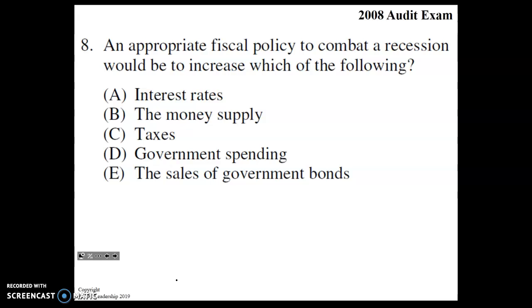Without knowing anything about these other things like interest rates, if you increase interest rates, people will invest less. That's not going to stop a recession. If you increase the money supply, that couldn't necessarily combat recession. It would just mean that there's more money out there. Taxes. Okay, an increase in taxes would decrease aggregate demand, and so it's got to be D here. Government spending increasing would be the only thing that would combat a recession.